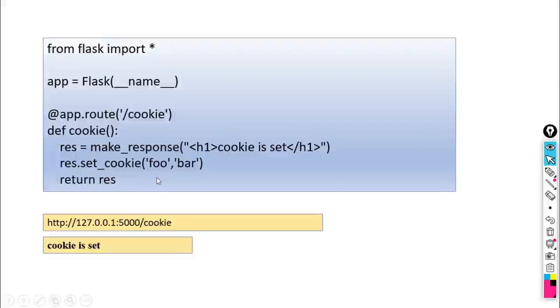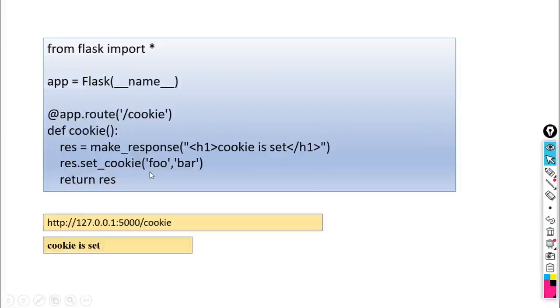The first parameter is the name of the cookie. What is the name of the cookie here? FOO. And what are the contents of the cookie here? BAR. And what do we want to return here? Return res. So when this cookie is set, it gives the text 'cookie is set'.